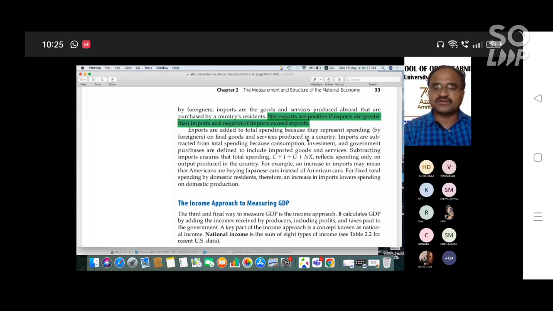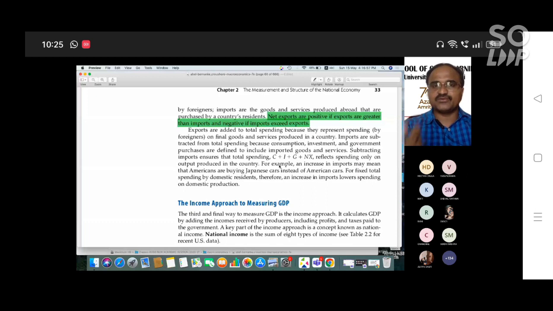Sometimes in the newspaper you observe a fiscal deficit or surplus; similarly here there is a national income deficit or surplus. A deficit means imports exceed exports. Imports more means we have to pay to the rest of the world; exports more means we receive from the rest of the world. More exports is always better for the country to improve our economy. So this is what we have discussed up to the expenditure approach.